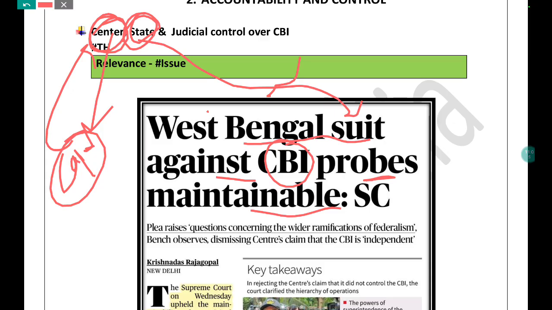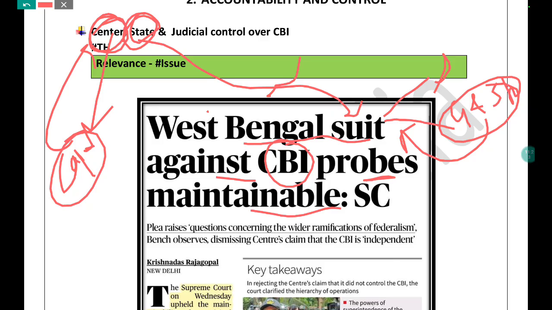If you find this kind of question, you can also mention the specific section of the Delhi Special Police Establishment Act, which provides the opportunity in which the state can give general and specific consent to the CBI. General consent is the phenomenon where CBI can directly take up the case, but if general consent is not given by a particular state, CBI has to ask the state government for permission, and then only they can go ahead. I hope you are getting this.